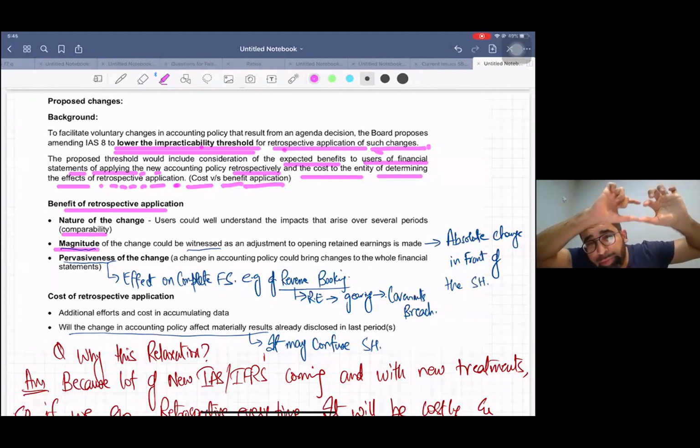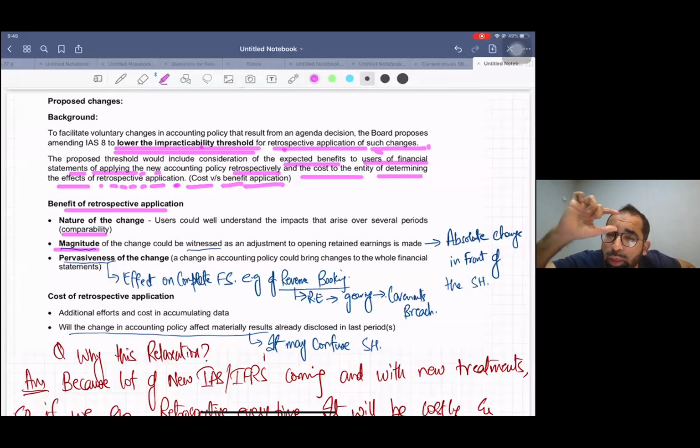And when you adjust opening retained earnings, you report an absolute number to the shareholder, that because of this policy change, your retained earnings went up or down by this amount, this $1 million. So the shareholder can understand that because of this accounting treatment change, we had this much loss or this much profit. You are getting?